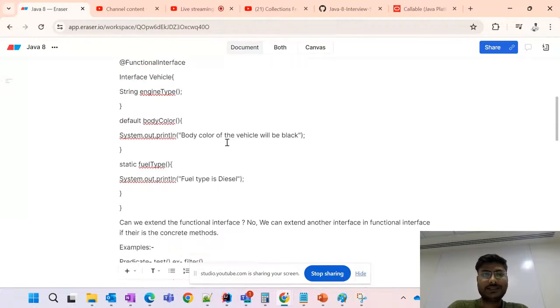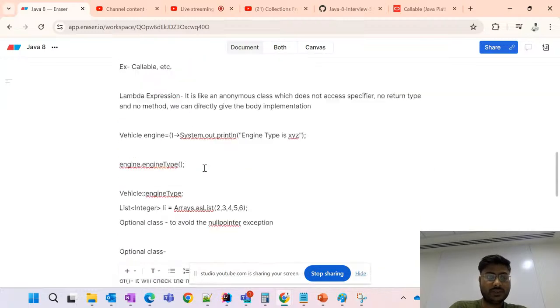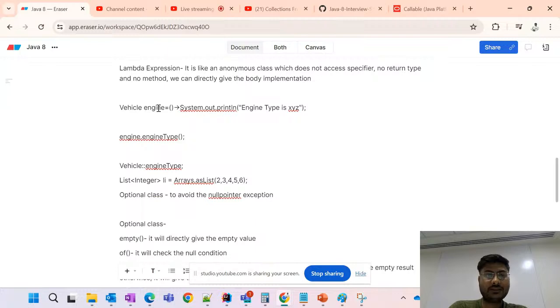So suppose the example which I have given you in that earlier part was the vehicle interface, having the single abstract method which is engine type. So here we are directly giving the implementation. So here we have created the vehicle and the reference of that method, and directly we are giving the braces, and this is the lambda expression. So here we are implementing the method, like we are printing the engine type. So here you can see that because there is a single statement we have to write for this method, that's why we are not giving the curly braces.